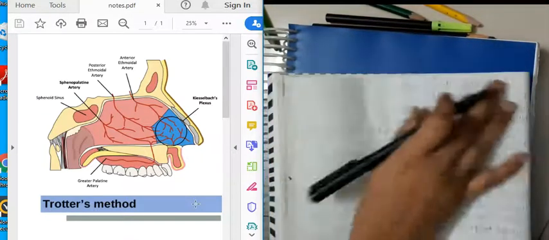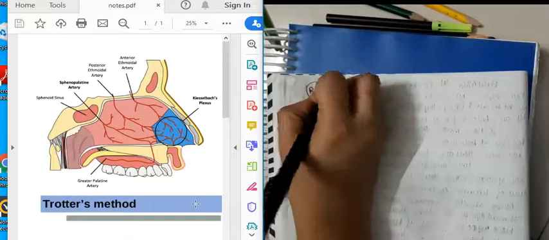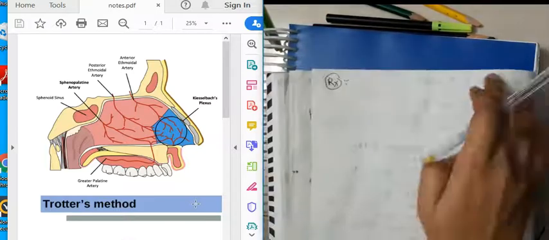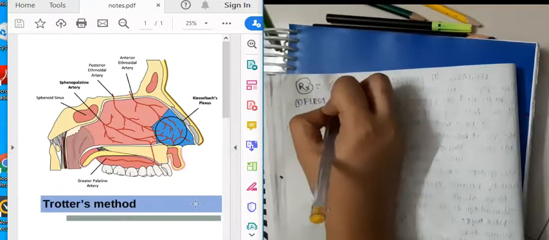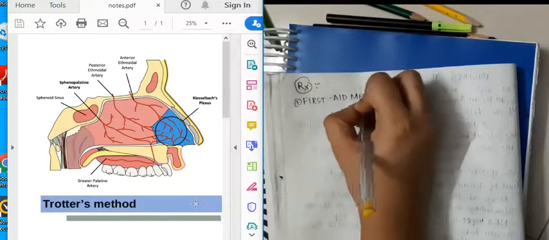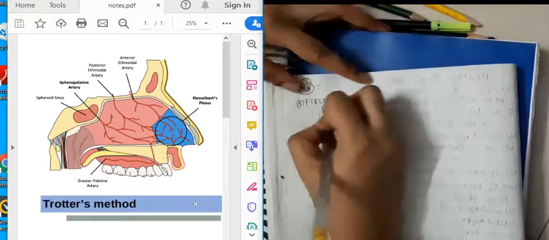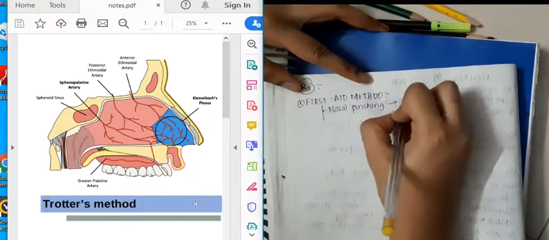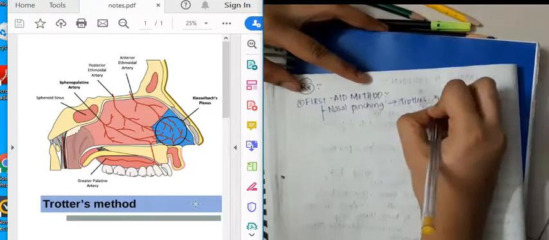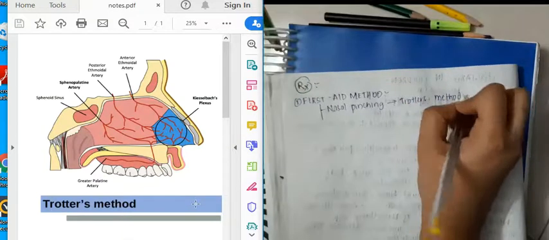Now let us learn about the treatment of epistaxis. How are you going to treat it? In the treatment of epistaxis, first we will have to do first aid. Whenever a patient comes to you, you will have to do first aid. In first aid, we have to ask him to pinch the nose. Okay, that is called nose pinching.